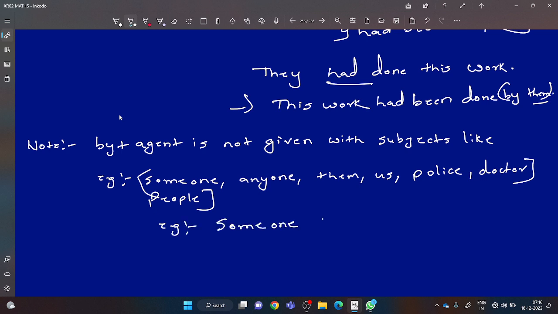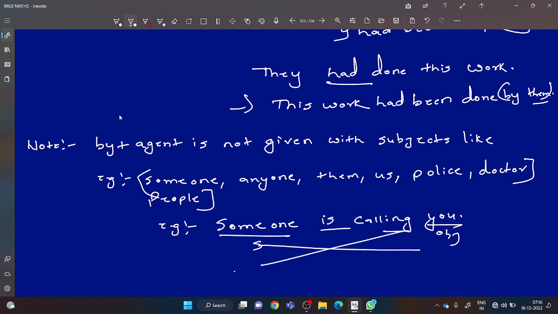Someone is calling you. How will you change it into passive voice? You can also write these things. Someone is calling you. This is subject, this is object. The tense is present continuous. You will use the cross method, na? At first you will use you. You will take are. To make V4 into V3, you will use being. You are being. Main verb V3, dear, called.